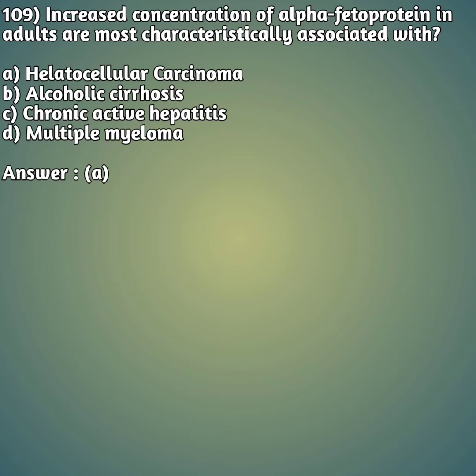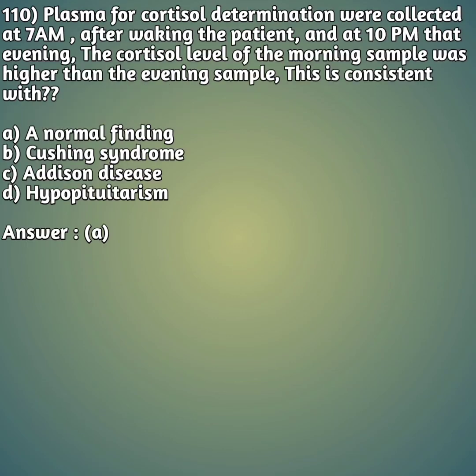Increased concentration of alpha fetoprotein, that is AFP, in adults is most characteristically associated with which type of cancer? Option A, hepatocellular carcinoma, that is hepatocellular cancer. Option B, alcoholic cirrhosis. Option C, chronic active hepatitis. And option D, multiple myeloma. So the right answer is option A, that is hepatocellular carcinoma. Okay friends, moving on to our next question.